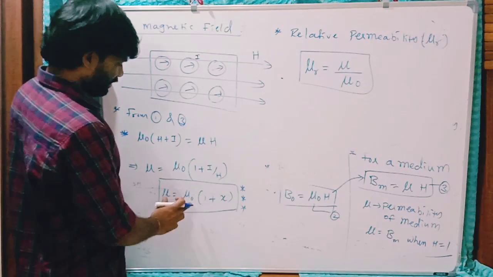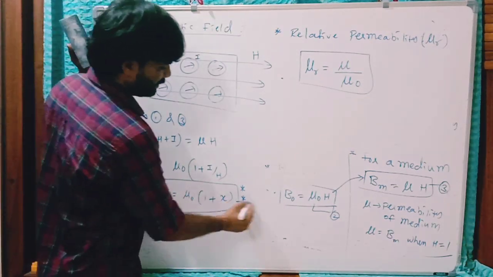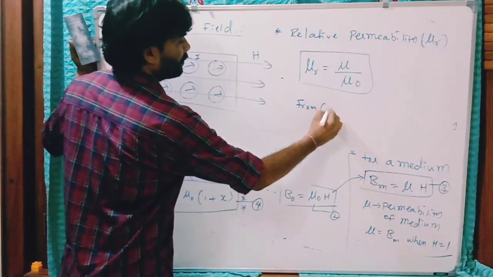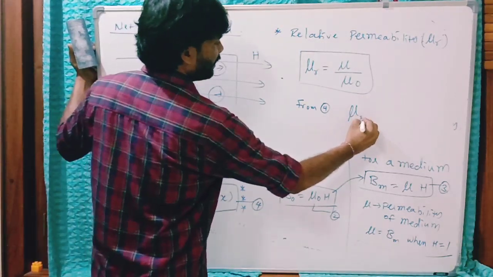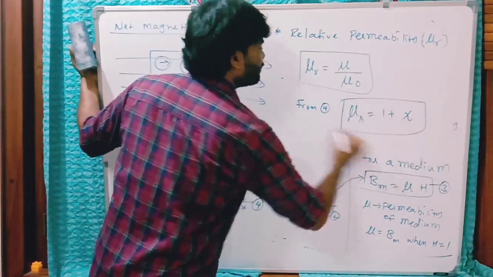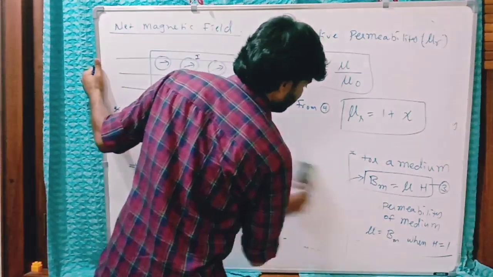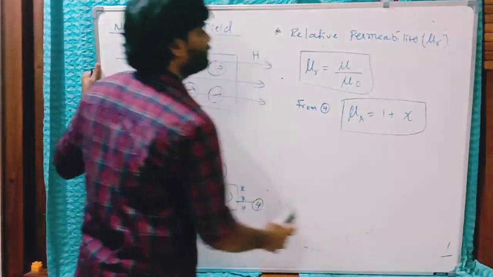So from relation 4, you can write mu by mu naught directly. I am writing here mu r is equal to 1 plus psi. That is the relation between relative permeability and magnetic susceptibility.